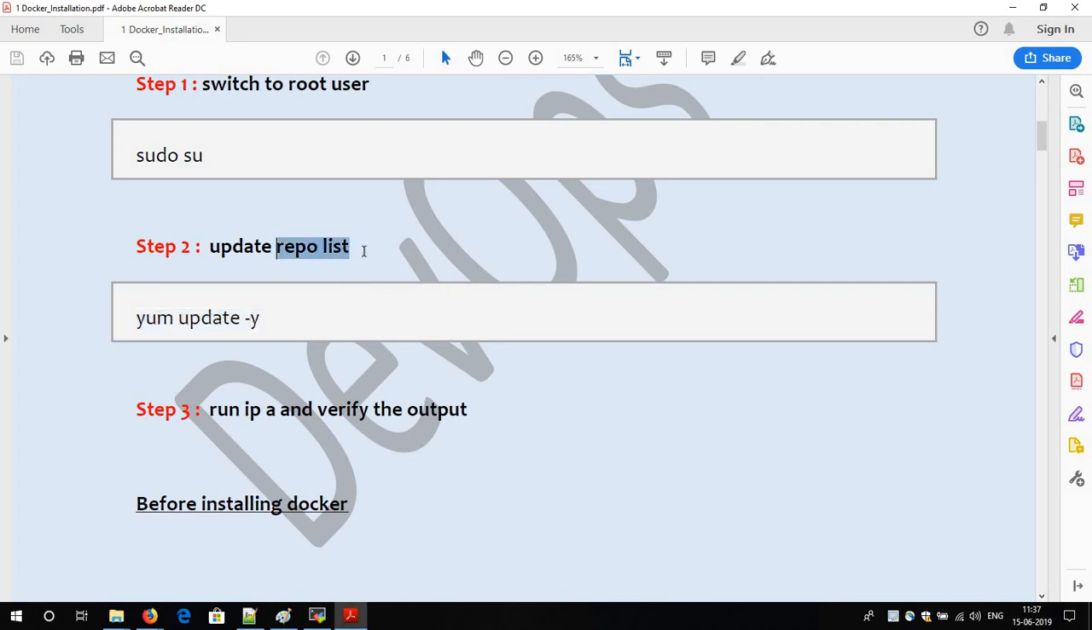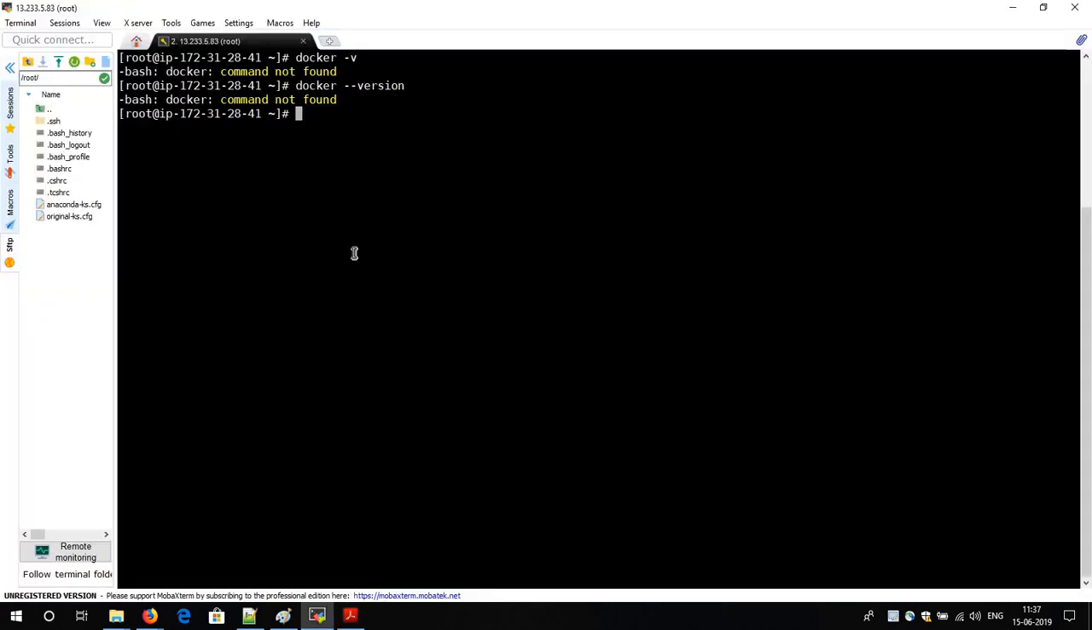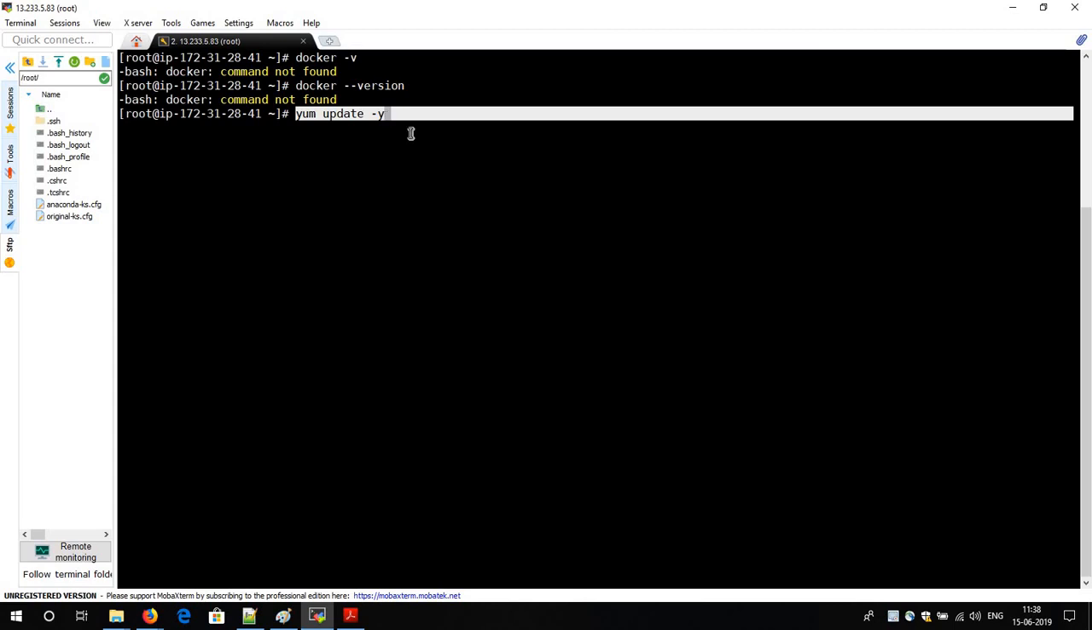What is the repo list? The repo list is the list of repositories. Whenever you provision your server, you are giving the command to your operating system: Mr. Operating System, go to my repository hub and update all the repositories it has. Just update everything in your operating system. I will explain everything in my separate Linux tutorial, so no need to worry. Right now just follow this command, yum update -y.